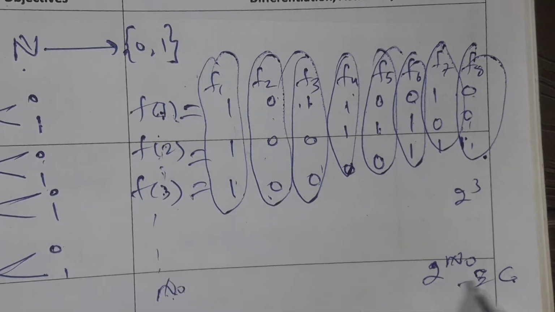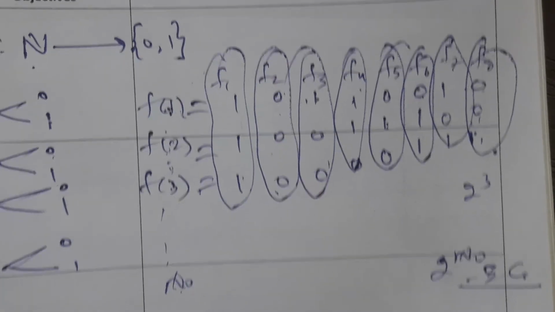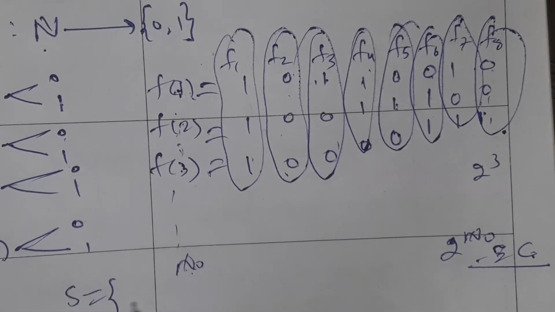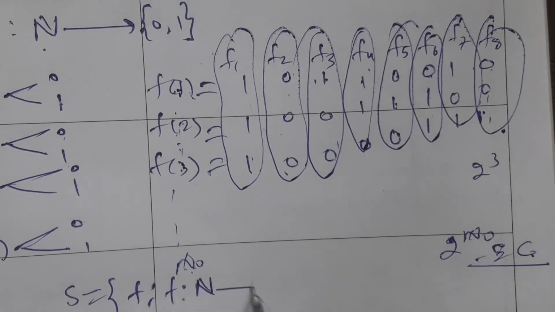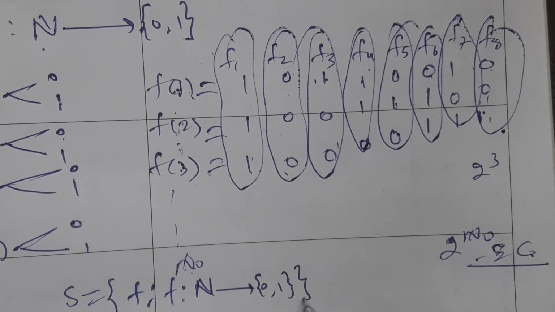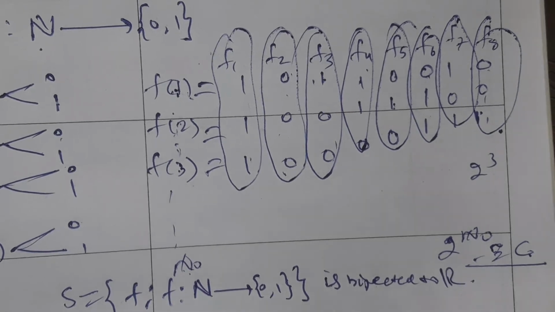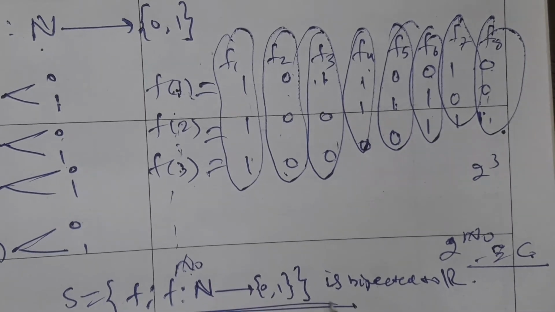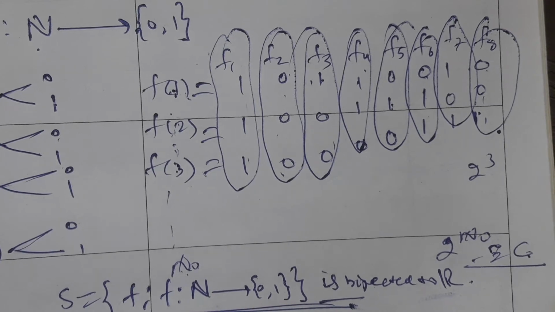So we are getting continuum, which is nothing but the cardinality of R. So there can exist a bijection from set S, the set of all those functions which run from the natural numbers to the set whose cardinality is 2, to R. There can exist a bijection between these two sets. So option 2 is going to be true.